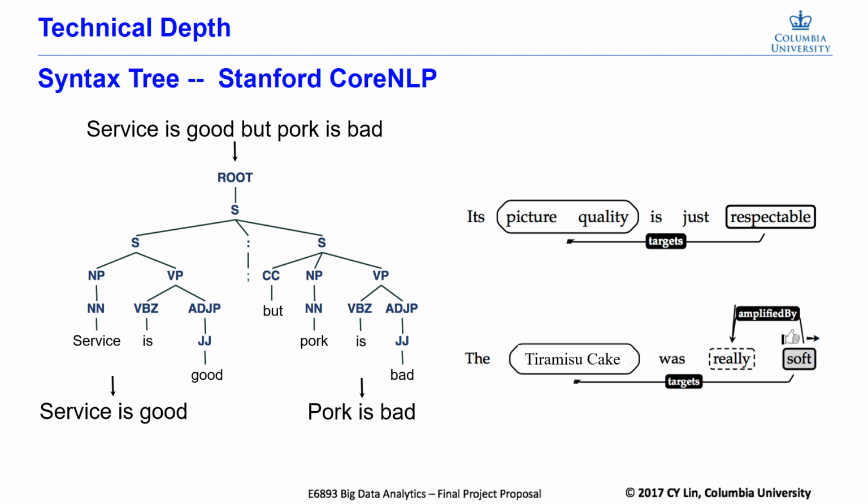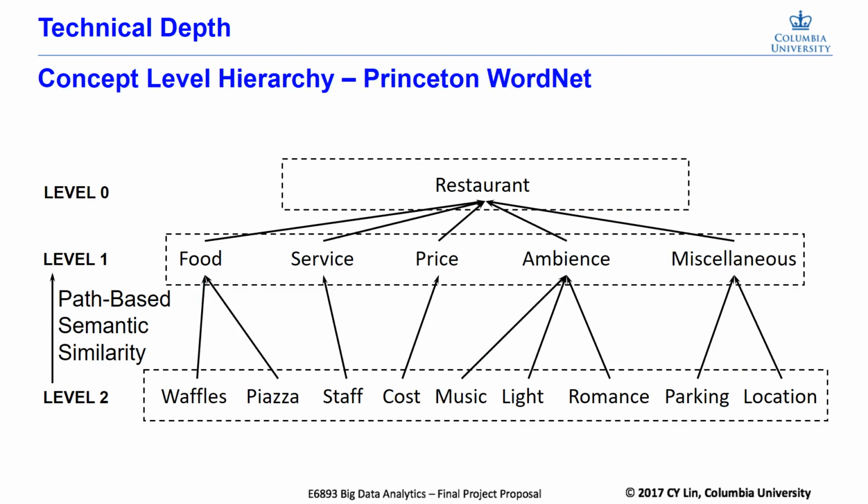Next, we want to talk about the concept level hierarchy. We use Princeton WordNet algorithm to do subtopic classification. You can see the level 2 has words we extract from the review text. Then we use path-based sentiment similarity to classify those words into 5 categories in level 1. And these are all attributes we have for a restaurant as level 0.